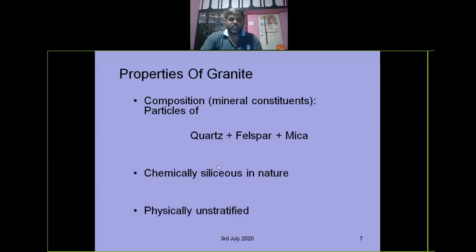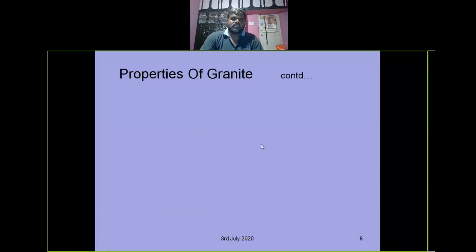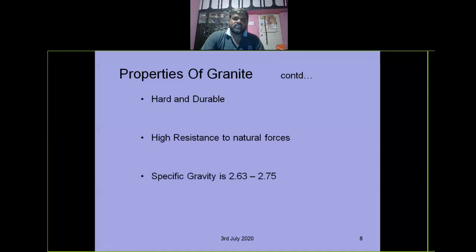Physically it is unstratified, so it cannot be broken into pieces, right? It will come as a solid. It is durable and very hard, with high resistance to natural forces. Specific gravity ranges from 2.6 to 2.75. The unit weight of granite is 26 to 27 kilonewton per meter cube.